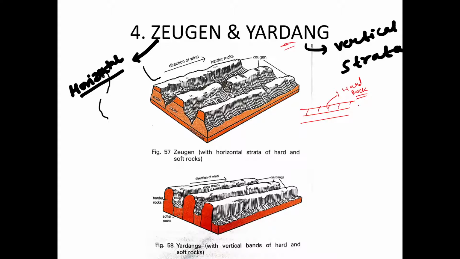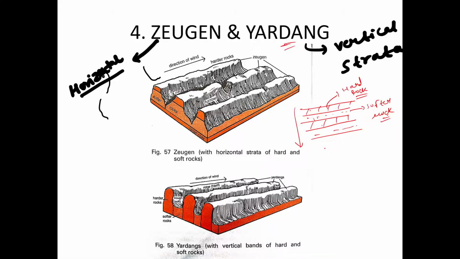It is more resistant to erosion by wind, and this could have been a softer rock, right? Something like this, again a harder rock, again a softer rock. Now this is a horizontal profile, right? So we are going deep in the earth. This is the first layer, this is the second layer, third, fourth layer inside the earth, right?